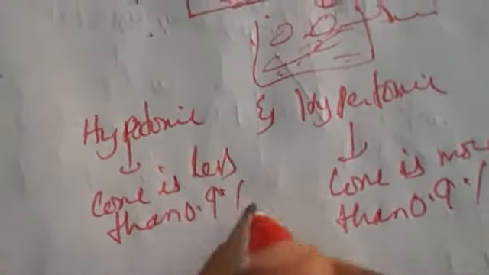hypertonic solutions. If suppose the concentration is more than 0.9%, that one we call it hypertonic. If suppose the concentration is less than 0.9%, that one we call it as hypotonic. So let us take an example.